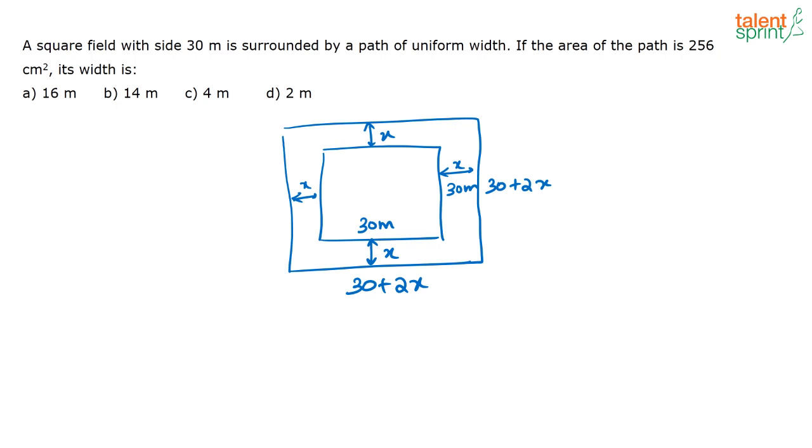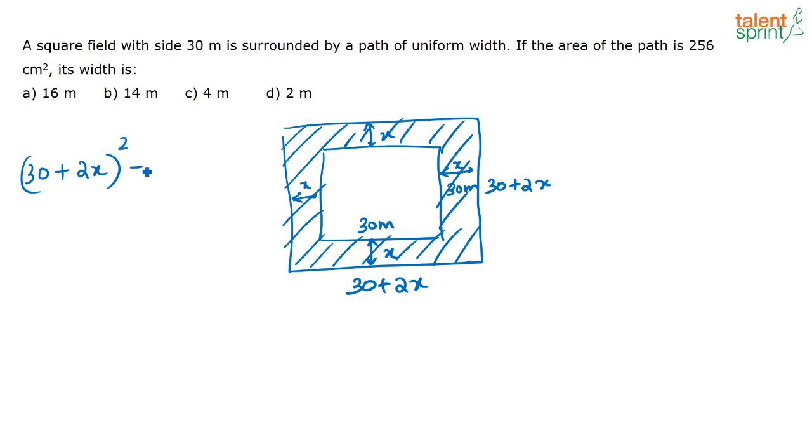Now, the area of the path is 256 meters squared. This shaded region area is given as 256, and you have to find the value of x. How do you find the area of the shaded region? It is nothing but the area of the outer square minus the area of the inner square. That is (30 plus 2x) the whole squared minus 30 squared.